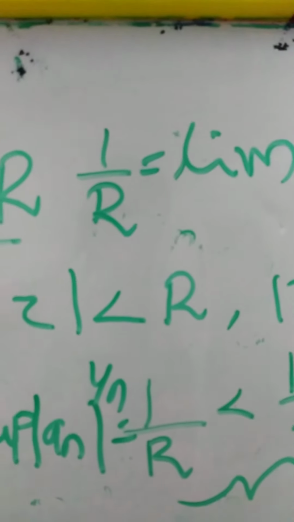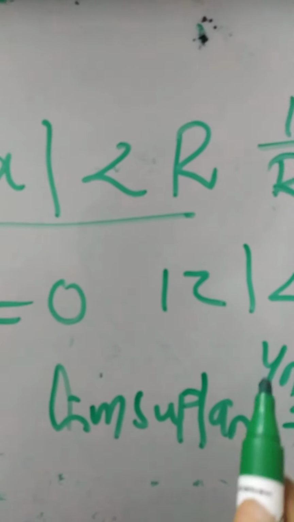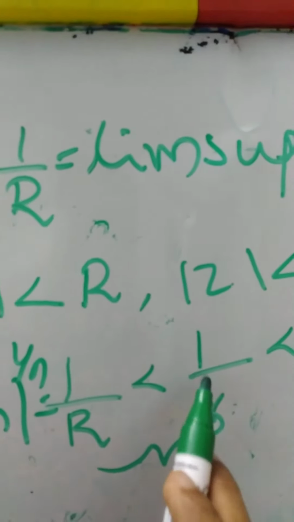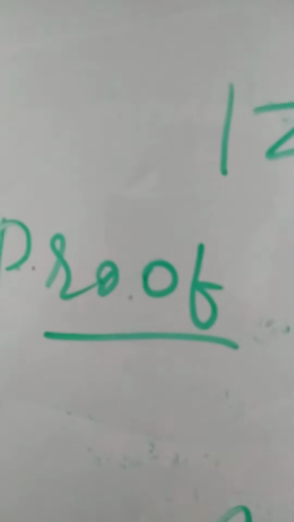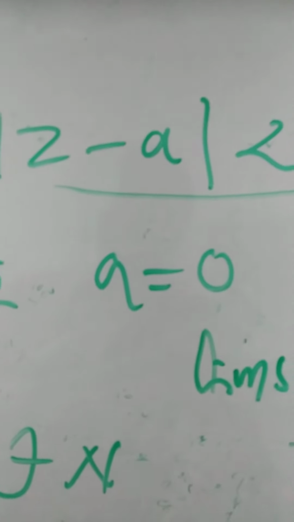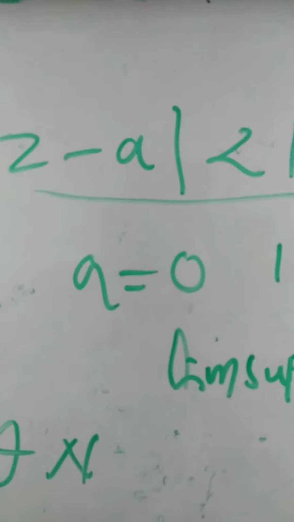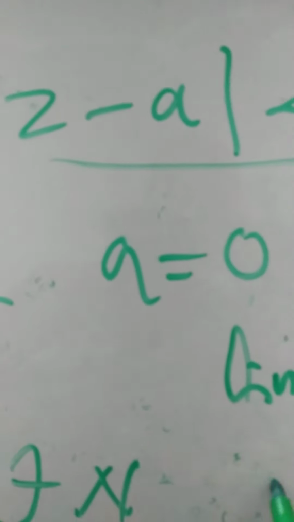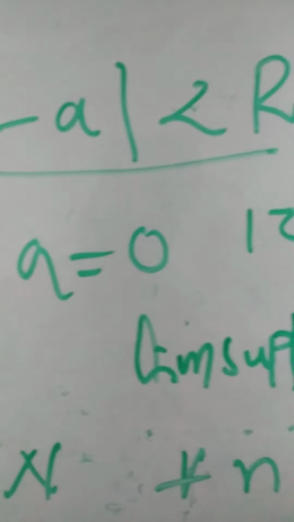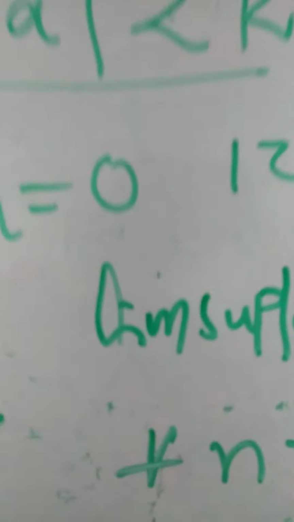Everybody knows the definition of limit superior. So, limit superior modulus of an whole raised to 1 by n less than 1 by r means there exists a positive integer, capital letter N, such that for every small letter n greater than or equal to N, what will happen?